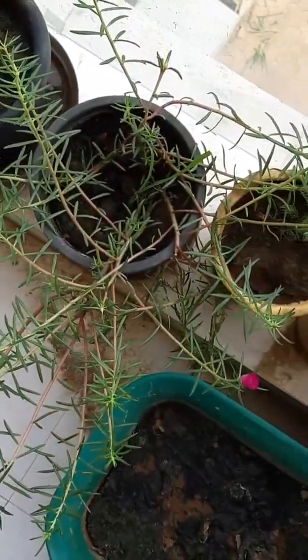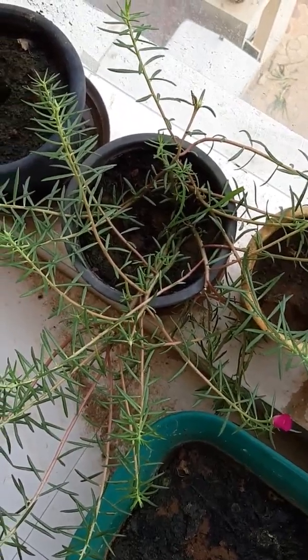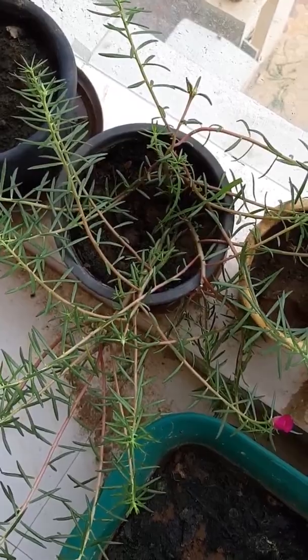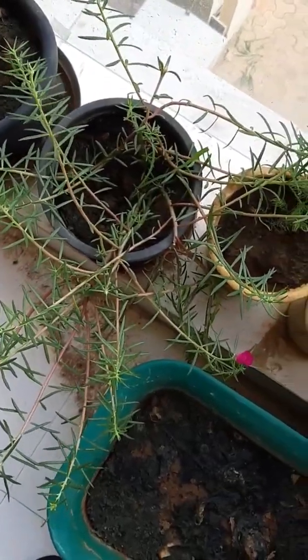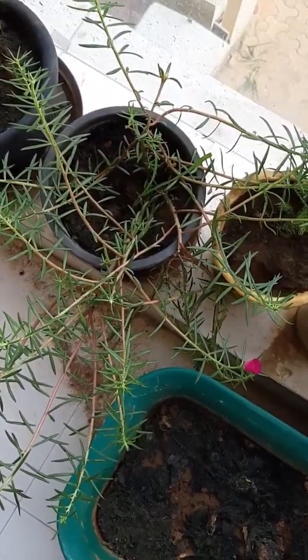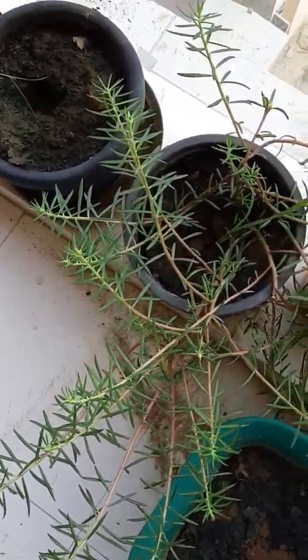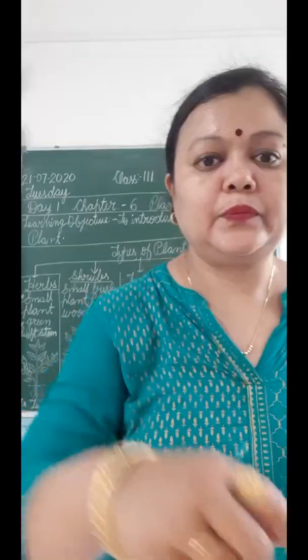Okay. You can see here this is a creeper. Generally creepers have heavy fruits. Pumpkin and watermelon are examples of creepers. But you can see here this is also a kind of creeper.